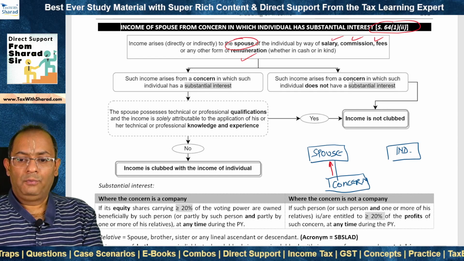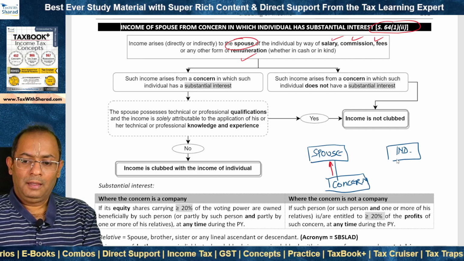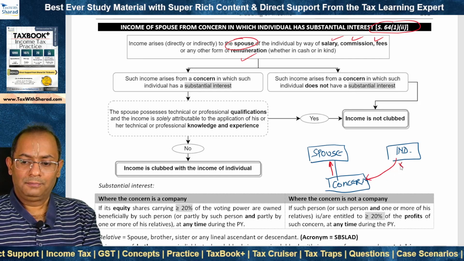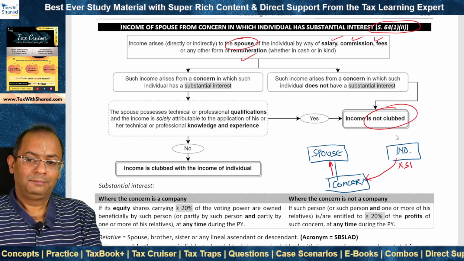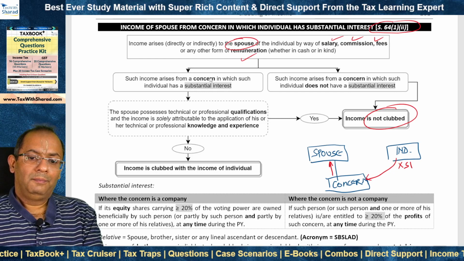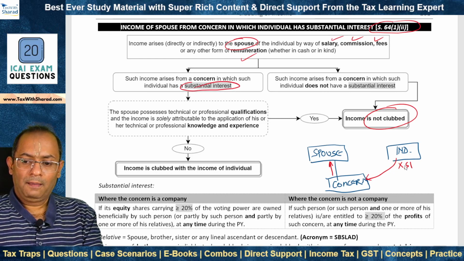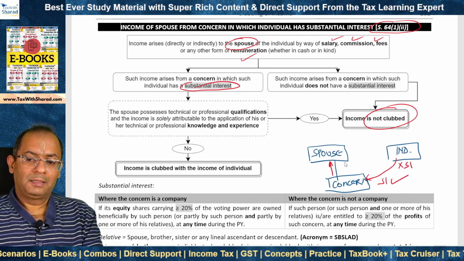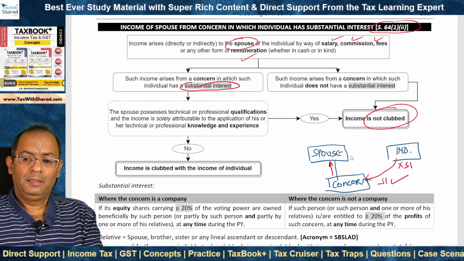Now we need to check whether the individual has a substantial interest in the concern. If the individual does not have a substantial interest, then clubbing provision is not attracted. But if the individual has a substantial interest, then clubbing provision is attracted and such income is then clubbed in the hands of the individual.